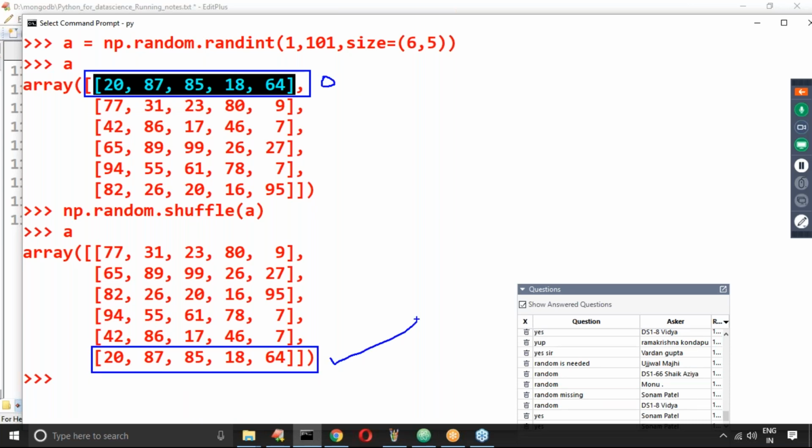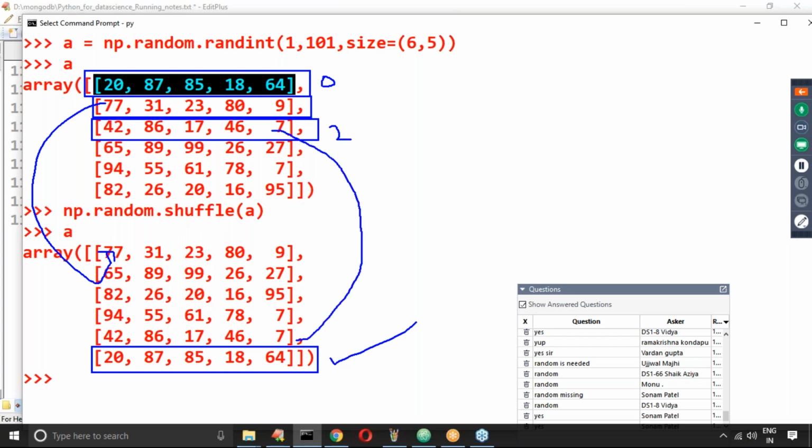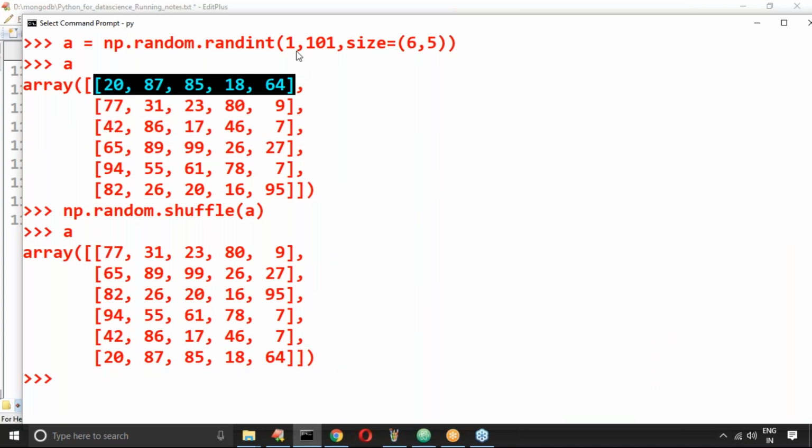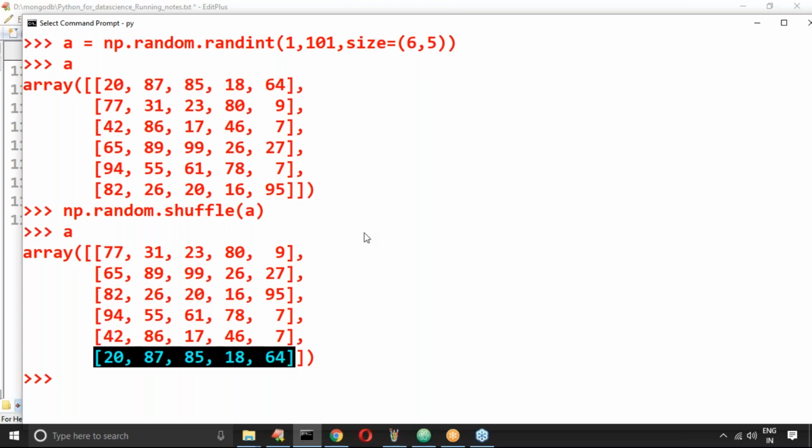Are you seeing that right? Next, the 1st index row became the 0th. The 2nd index row became last but one. The 3rd index row became the 1st index. Only the order changed, but the internal elements are not changed. Have you observed? 20, 87, 85, 18, 64.